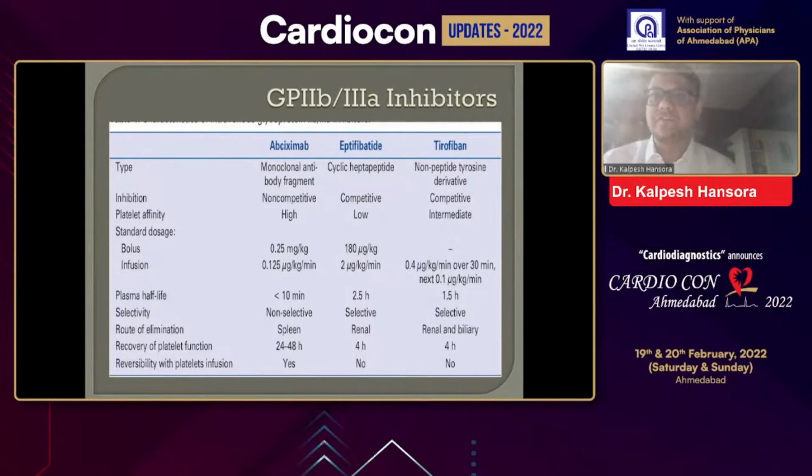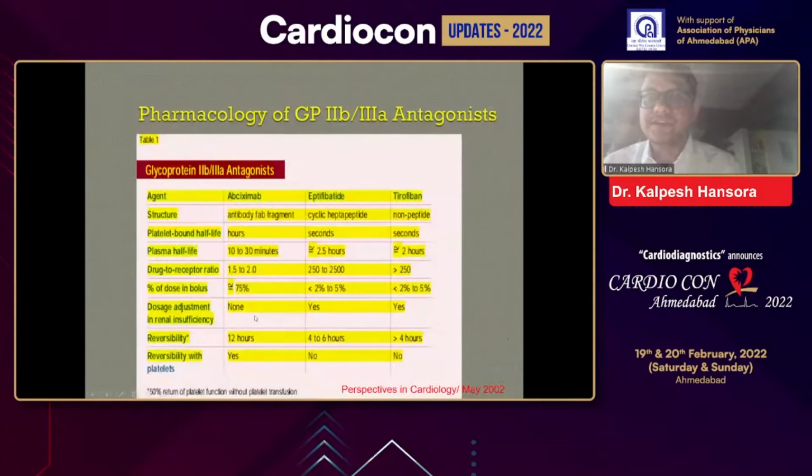And we should not forget about the renal function, because most patients who have an anterior wall MI may have involvement of renal parameters. So in patients who have renal insufficiency, abciximab will be preferred, as the route of elimination is different compared to other GP2B/3A inhibitors. It is cleared in the vascular space, and the spleen will degrade the abciximab. So there is no dose adjustment required for abciximab. Next slide. So next is reversibility. As we have discussed, it will take 24 to 48 hours for reversibility with platelets.